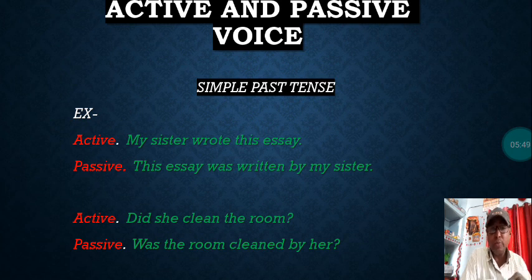If there is any kind of mistake, you should do that correction. So, did she clean the room has been changed like this: Was the room cleaned by her? You can see in these examples the verbs are in third form. Write, wrote, written. Clean, cleaned, cleaned.